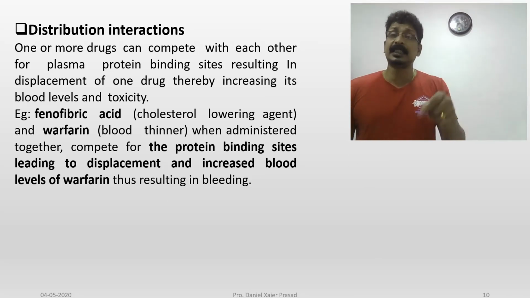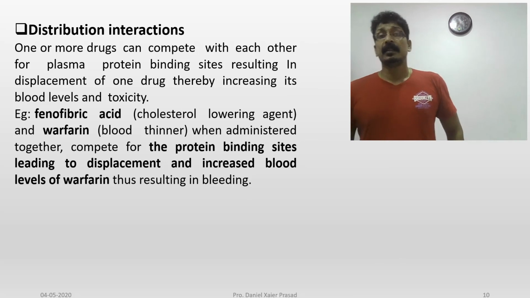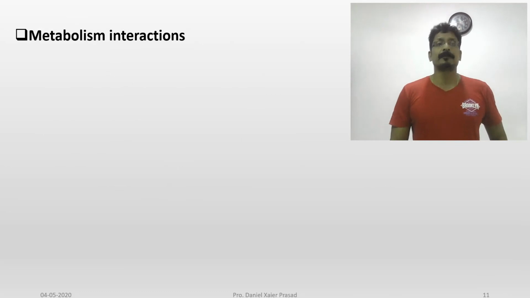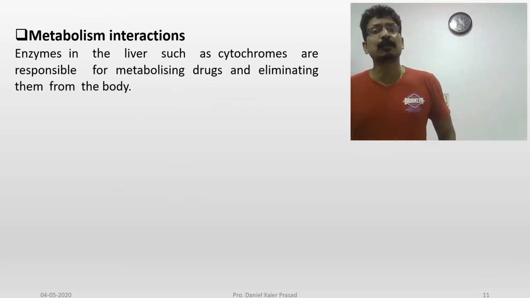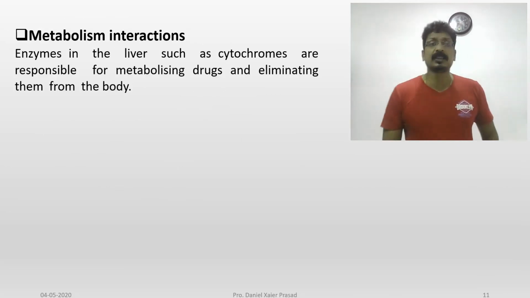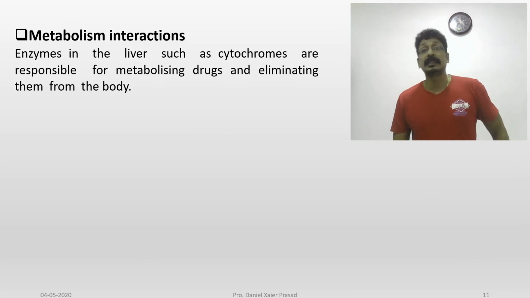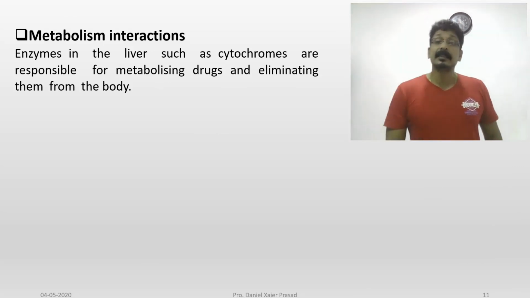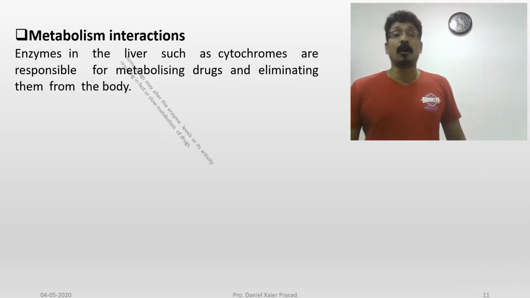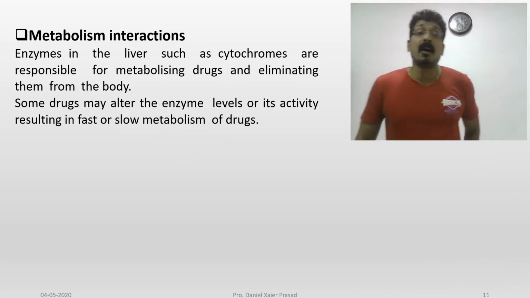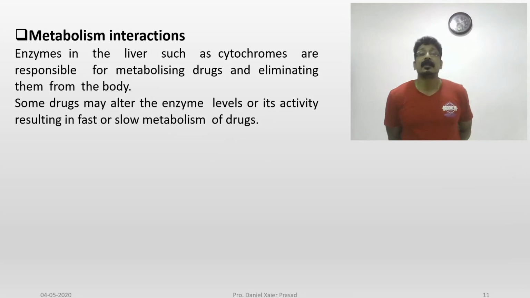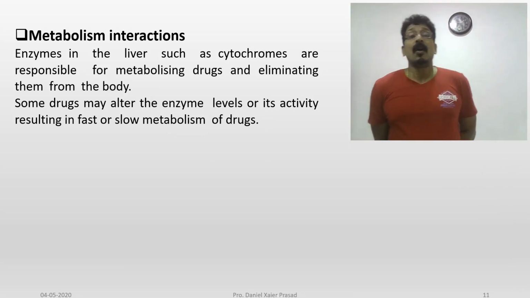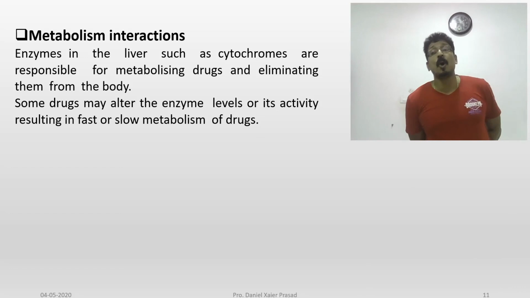especially in this area, what is happening internally at the distribution sites is also important. And metabolism interaction, the next one I have taken, is enzyme. Sometimes metabolism enzymes in the liver, such as cytochromes, are responsible for metabolizing drugs and eliminating them from the body. So some drugs may alter the enzyme level or its activity, resulting in fast or slow metabolism of drugs.